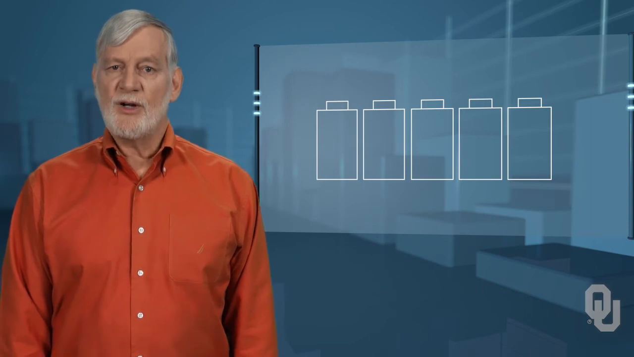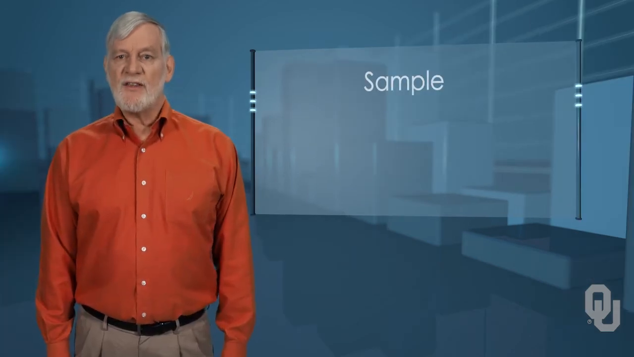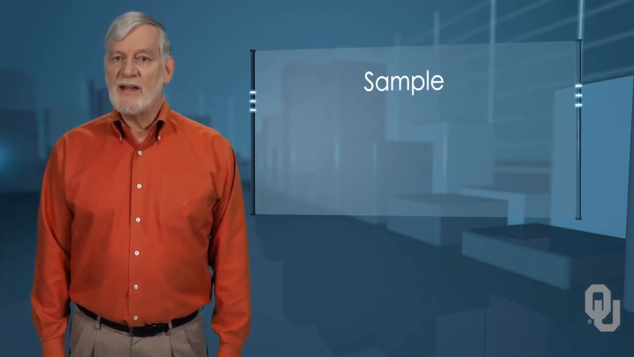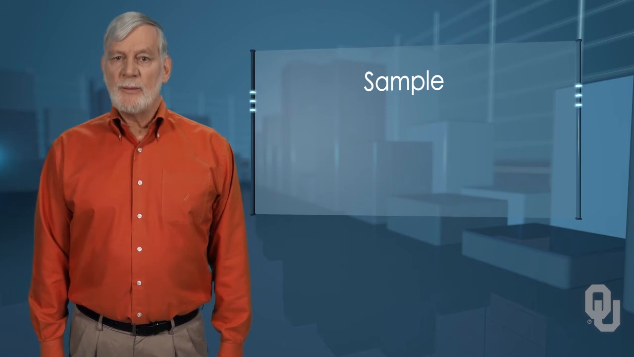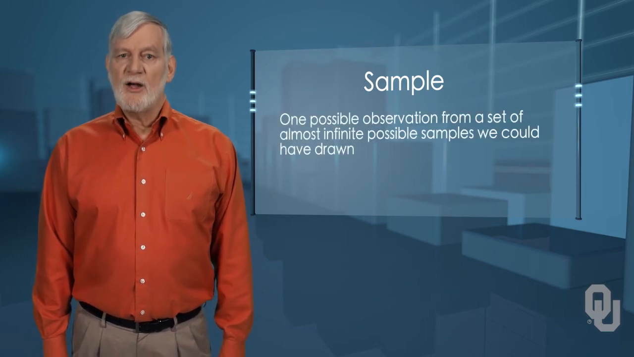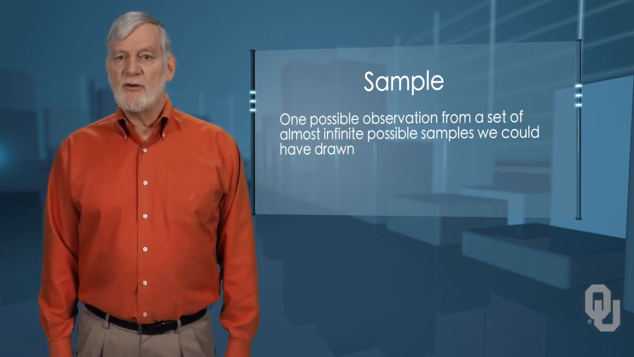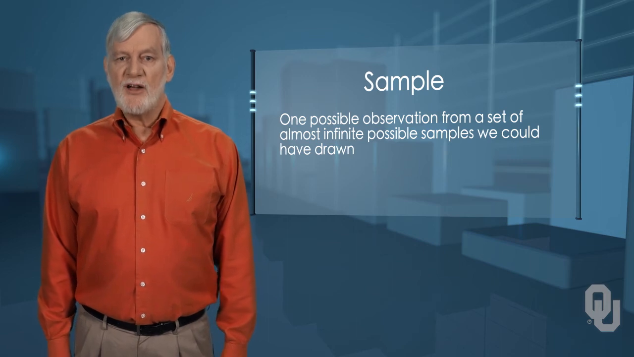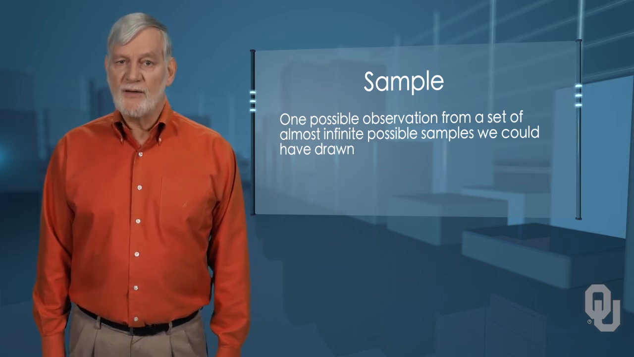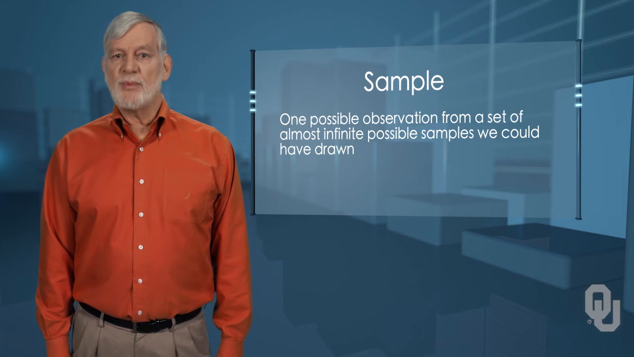This raises an important question. Just which sample did we draw? In this unit, we will look at the sample in a very different way than we did in the past. We will begin to consider a sample as one possible observation from a set of almost infinite possible samples we could have drawn. This will give rise to probably the most important theorem in all of mathematical statistics, the central limit theorem.